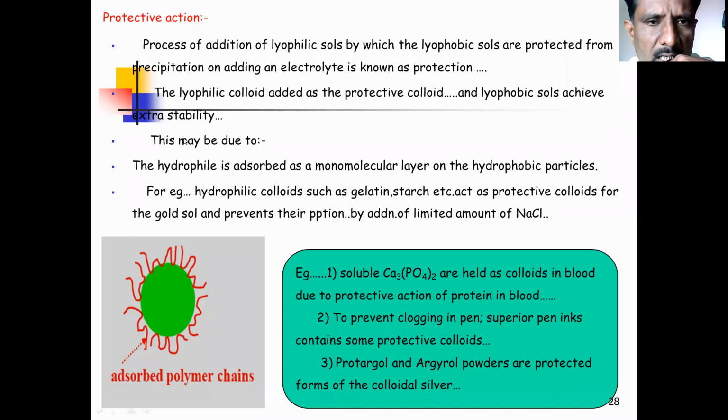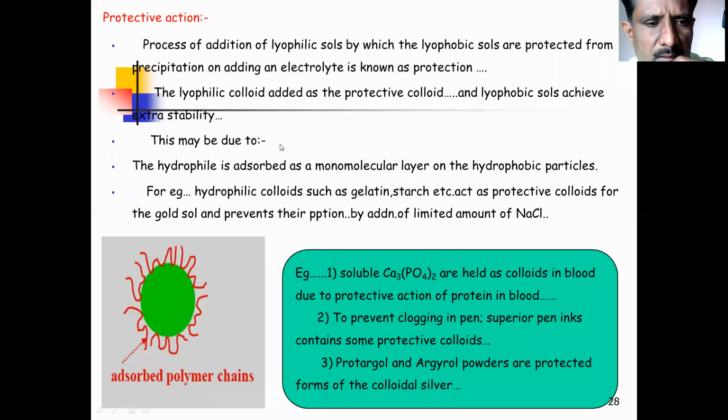The lyophilic colloid is added as a protective colloid, and the lyophobic sol achieves extra stability. Why are we adding that protective colloid? Because we want the lyophobic sol to be protected and more stable.